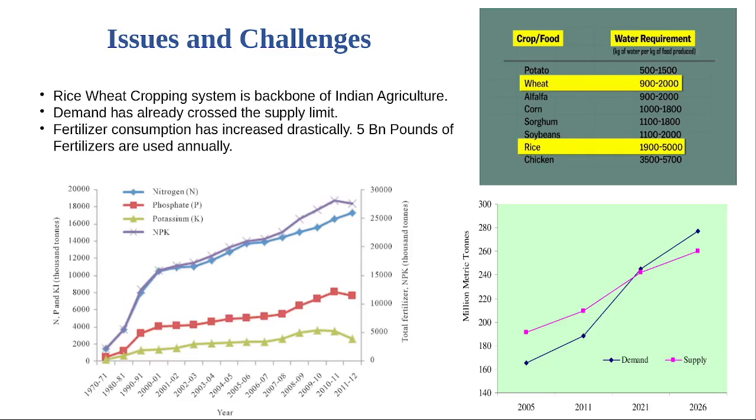Then, if we see the water usage of the crops, we see that wheat and rice majorly consume a lot of water, and they are being exported as a major crop from India. Then on the bottom right side, we can see a graph that suggests that from 2021, the demand has actually risen above the supply limit. So we are already in the danger zone, and we need an efficient solution to solve all of these problems.